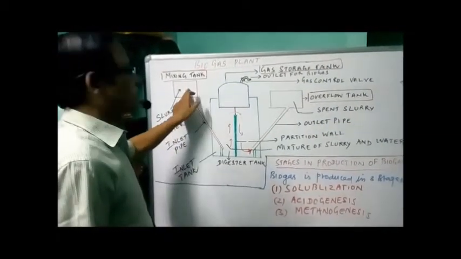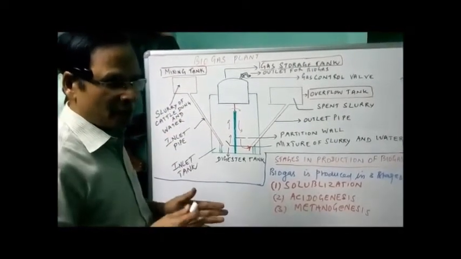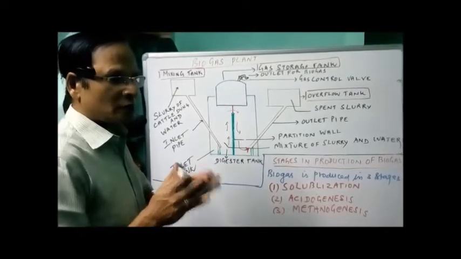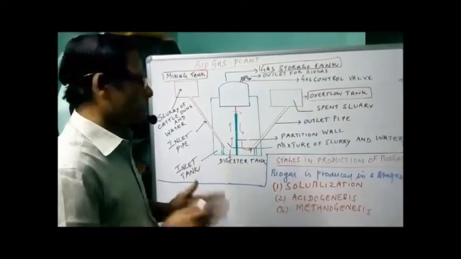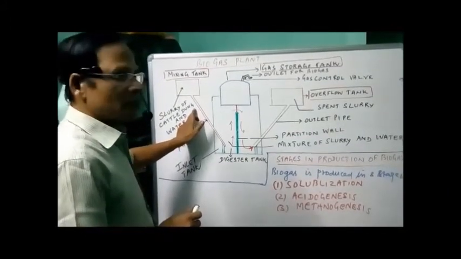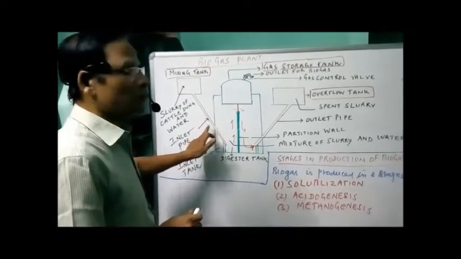In the mixing tank, we have slurry of cattle dung and water. The slurry, semi-solid and thin, is nothing but cow dung plus water. It is fed into the digester tank through an inlet pipe.